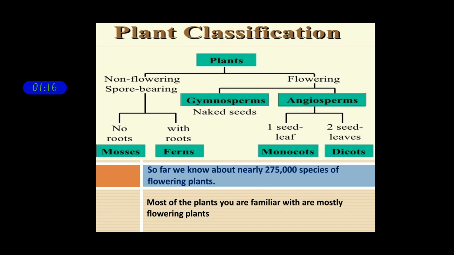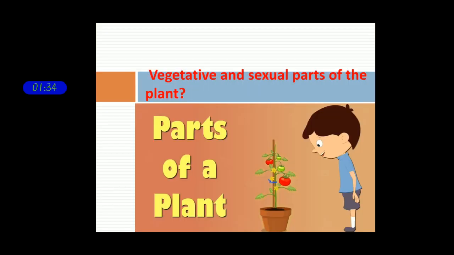So far we know about nearly 2,75,000 species of flowering plants on this earth. Most of the plants you have seen, and are going to see in your surroundings, are flowering plants.